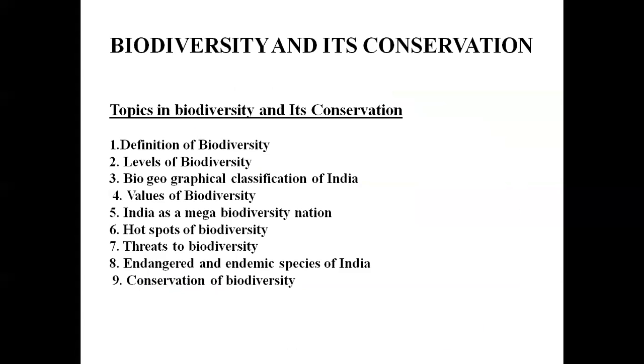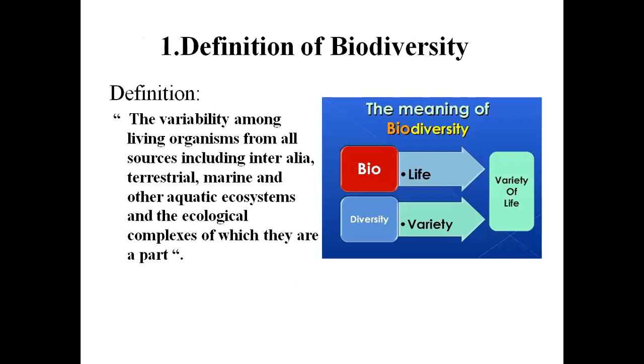levels of biodiversity, biogeographical classification of India, values of biodiversity, India as a mega biodiversity nation, hotspots of biodiversity, threats to biodiversity, endangered and endemic species of India, and the last topic is conservation of biodiversity. These are all the different topics which we are going to learn in this chapter, biodiversity and its conservation. So, what do you mean by biodiversity?